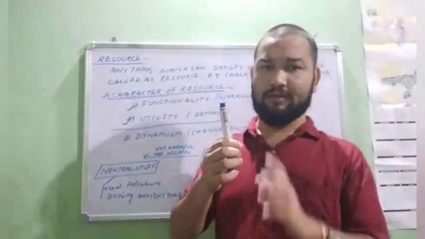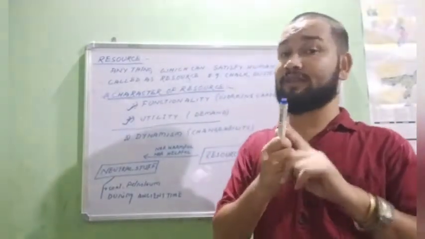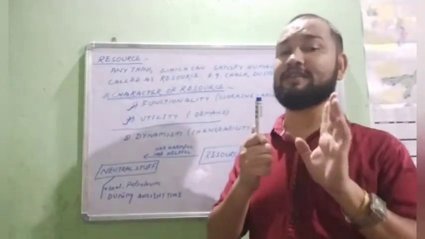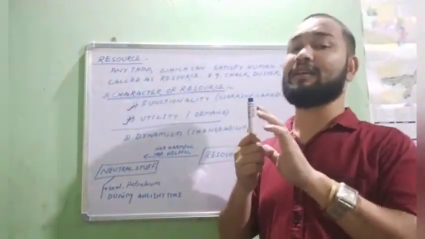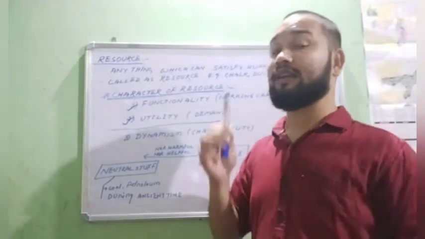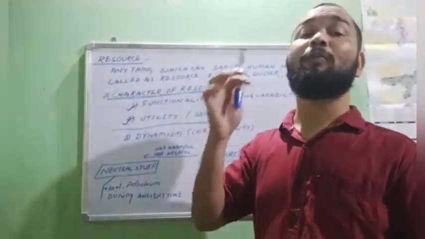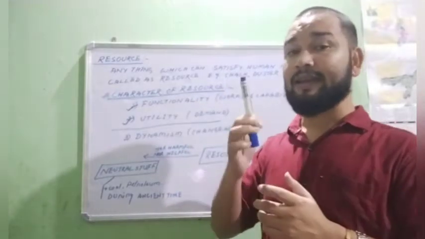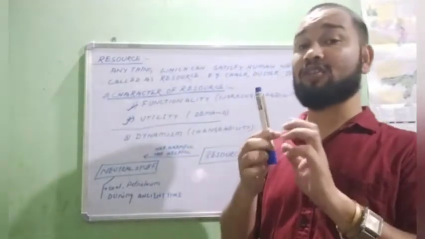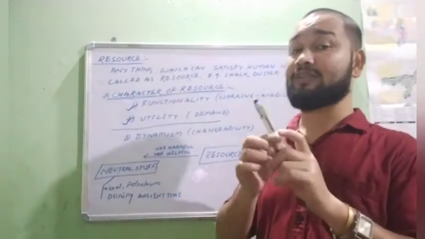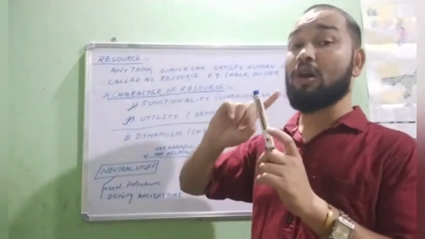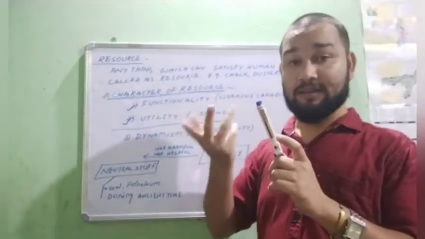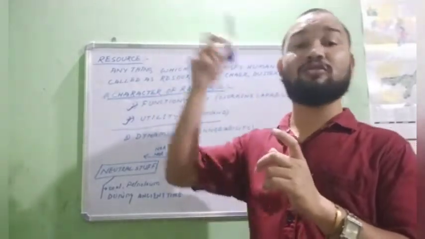This marker is a resource for me. Till now it is a resource for me. But if the ink is finished, then it will stop working. It will lose its working capability. Then I will throw it, because it has lost its functionality.